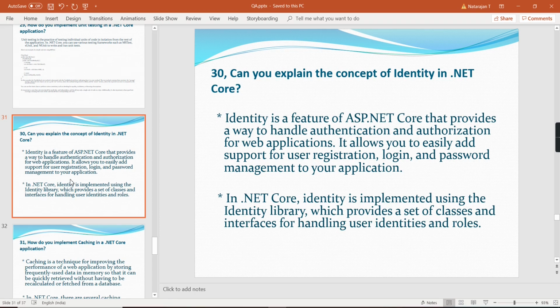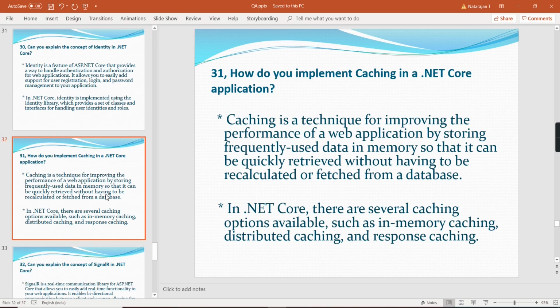user identities and roles. And the next question is, how do you implement caching in .NET Core application? Caching is the technique for improving the performance of web application by storing frequently used data in memory so it can be quickly retrieved without having to be recalculated or fetched from the database. So in .NET Core, there are several caching options available such as in-memory caching, distributed caching, and response caching.